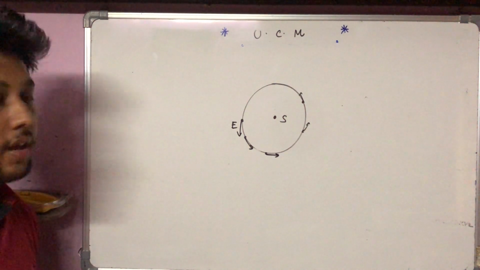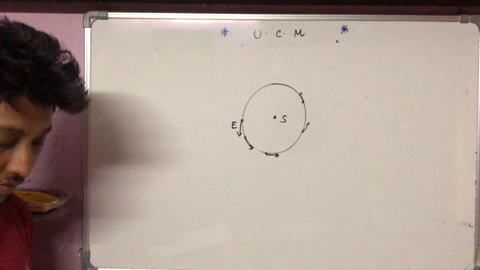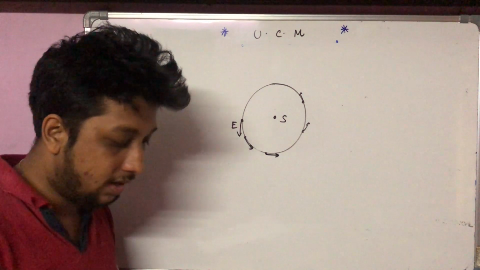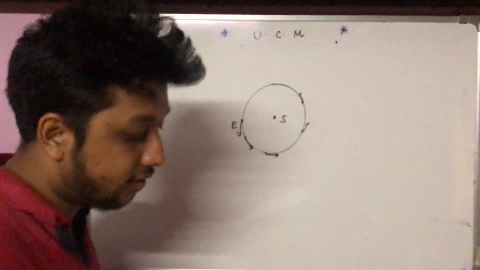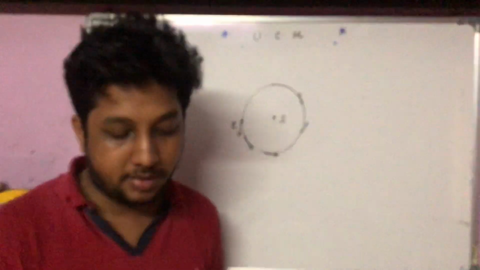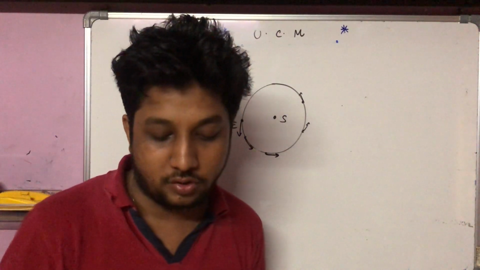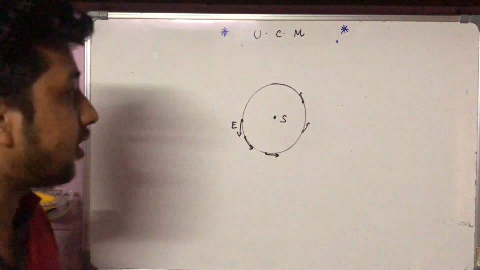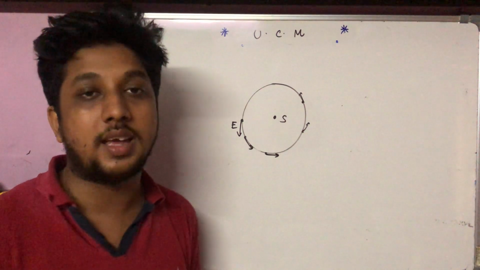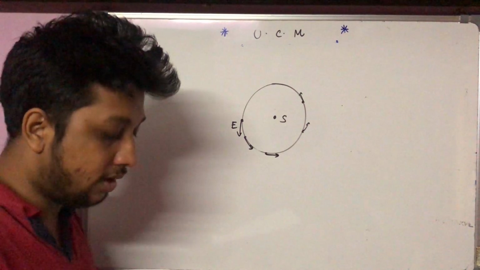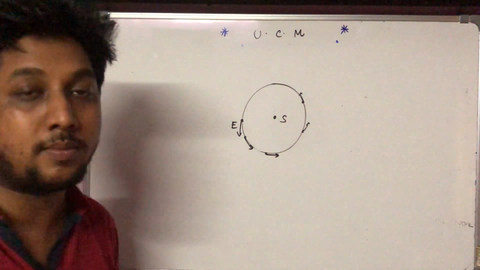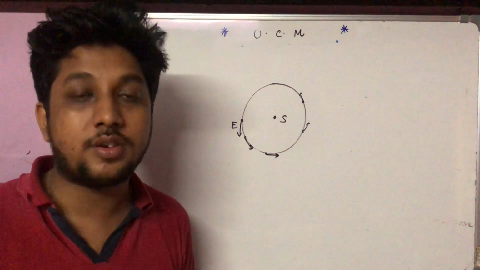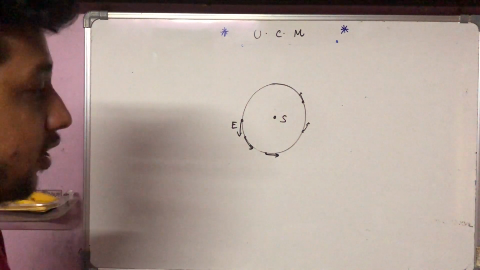Now uniform circular motion is what is given here. In such a motion, the particle travels equal distance along the circular path in equal intervals of time. So the speed of the particle is uniform, but the direction of motion of the particle changes at each point of the circular path. The continuous change in the direction of motion implies that the velocity of the particle is non-uniform or variable, and if the velocity is variable, then obviously the acceleration is there. So the motion is also accelerated. Even though it is a motion with constant speed, we say that there is an acceleration. Now the acceleration is not in terms of the change of speed, but in terms of the change of the direction of the particle.